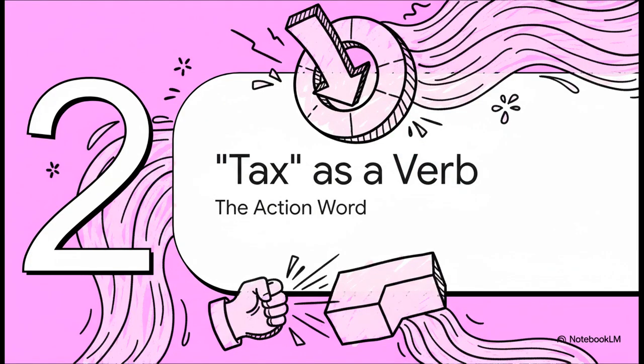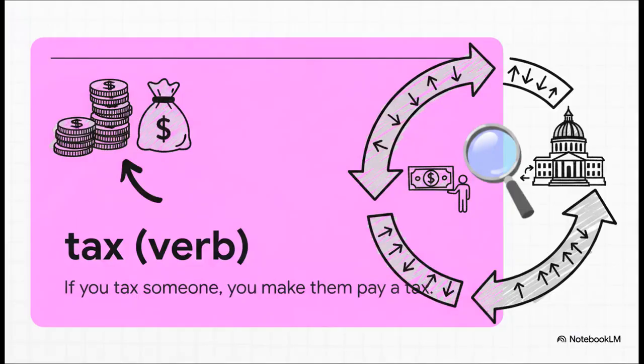But here's where it gets interesting. Tax isn't just a thing. It's also an action. It's something that can be done to someone or something. And this is where the word really starts to show its versatility. So this first verb form is tied right back to the noun we just talked about. To tax someone is the act of making them pay that money. It's really like two sides of the same coin. The noun is the money, and this verb is the action of taking it.